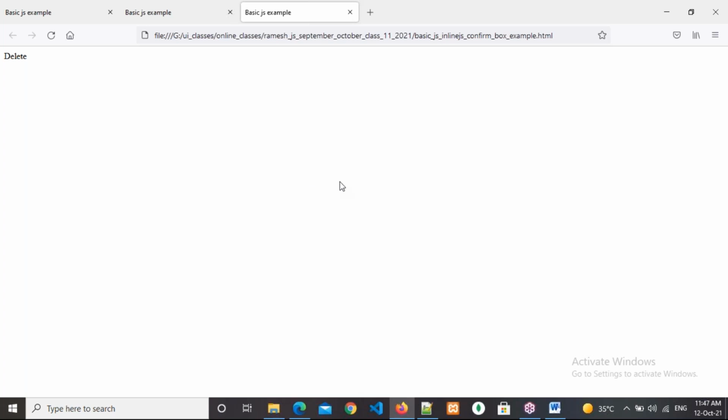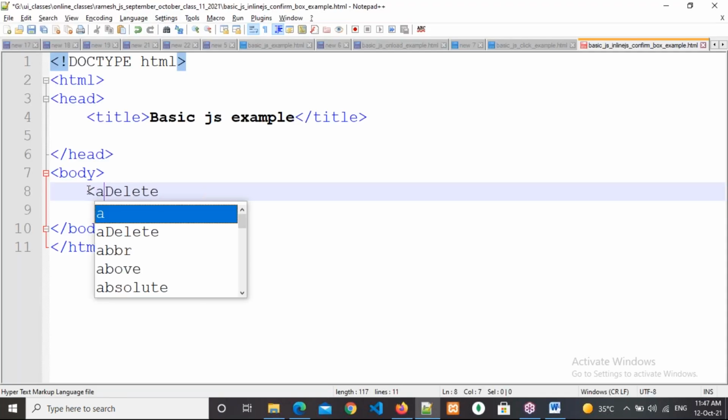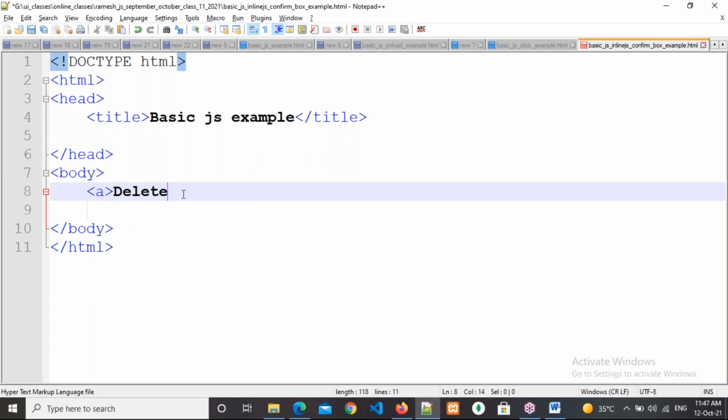If you want to navigate from one page to another page, what do we need to use? A hyperlink. What is the hyperlink tag? The a tag, which means anchor tag. Less than a, greater than, and here less than slash a, greater than. Save it and refresh. Now click on this delete. Are you navigating to any other page? No.